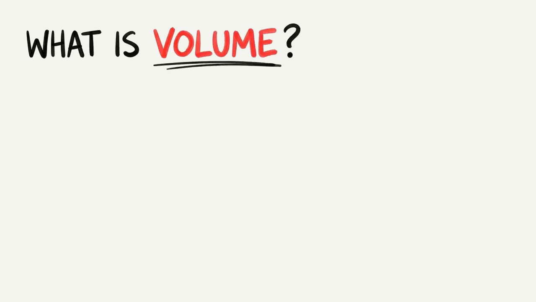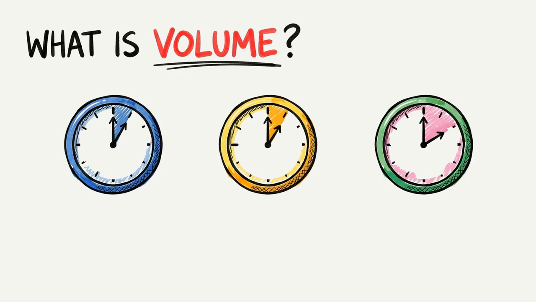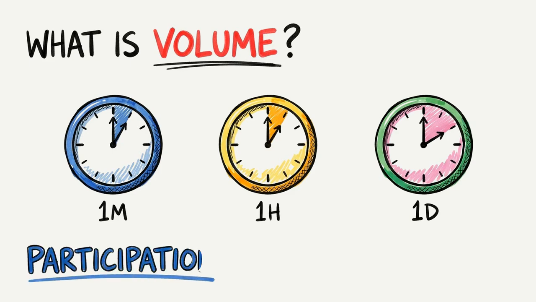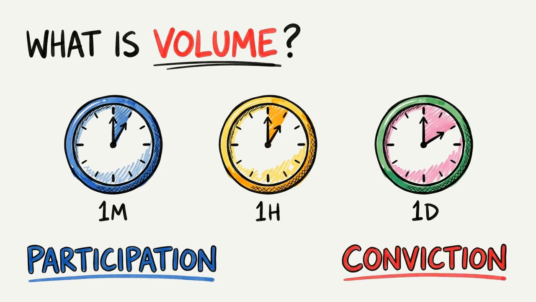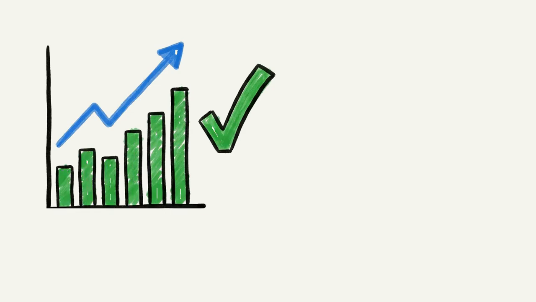So what is volume? Volume is the amount of an asset traded in a given period, like 1 minute, 1 hour, or 1 day. Think of it as participation. It shows how many people are involved in a move. Volume also shows conviction. If price rises and volume is high, many traders agree with that move. That usually makes the move more trustworthy.